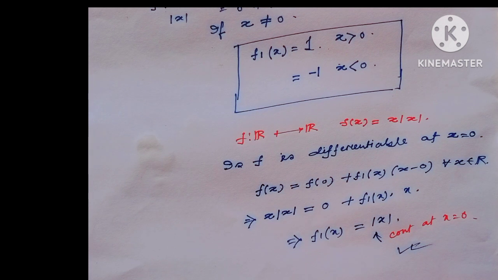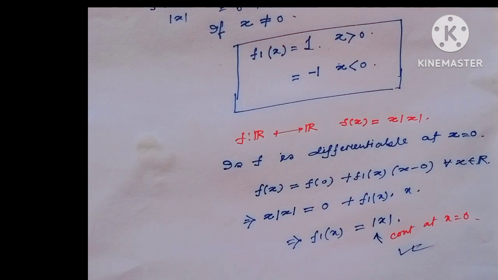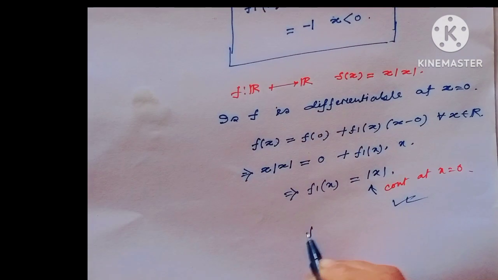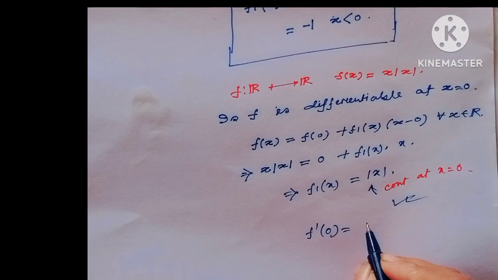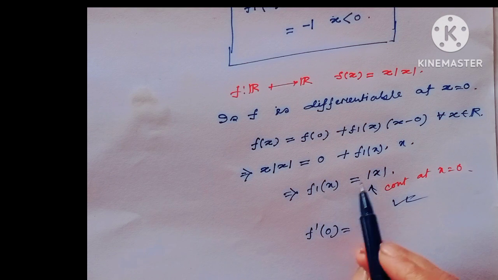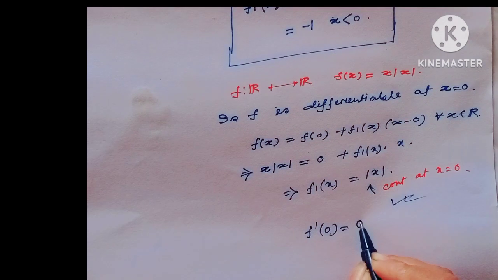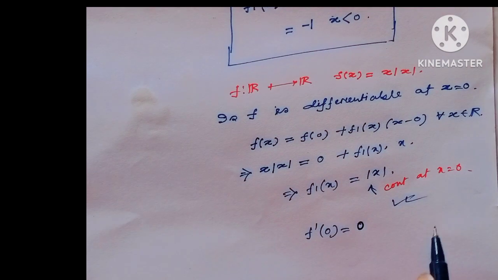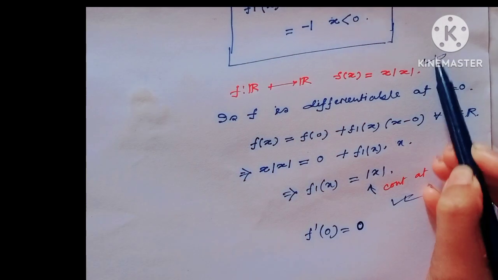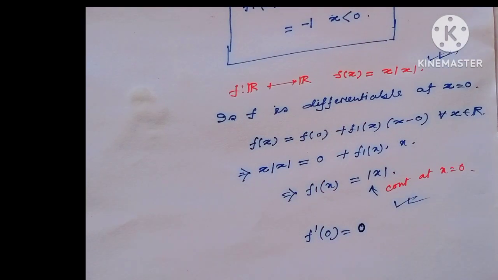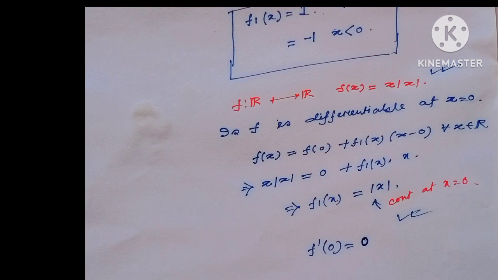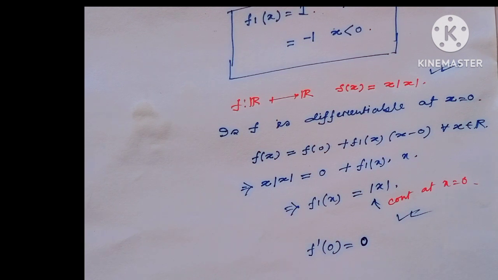So, f prime 0 equal to f1 at the point 0, this value would be 0. So this function is differentiable at the point x equal to 0. I hope all my viewers have understood the method easily.